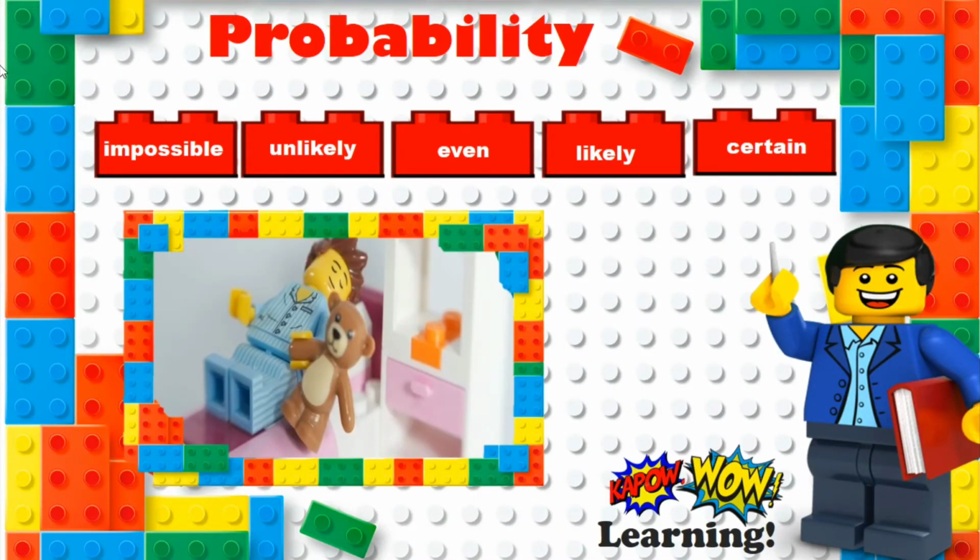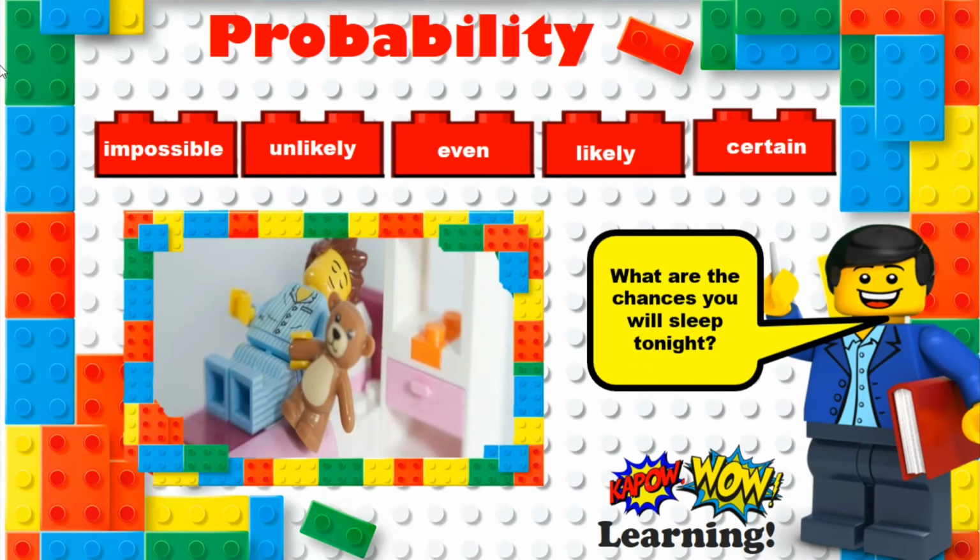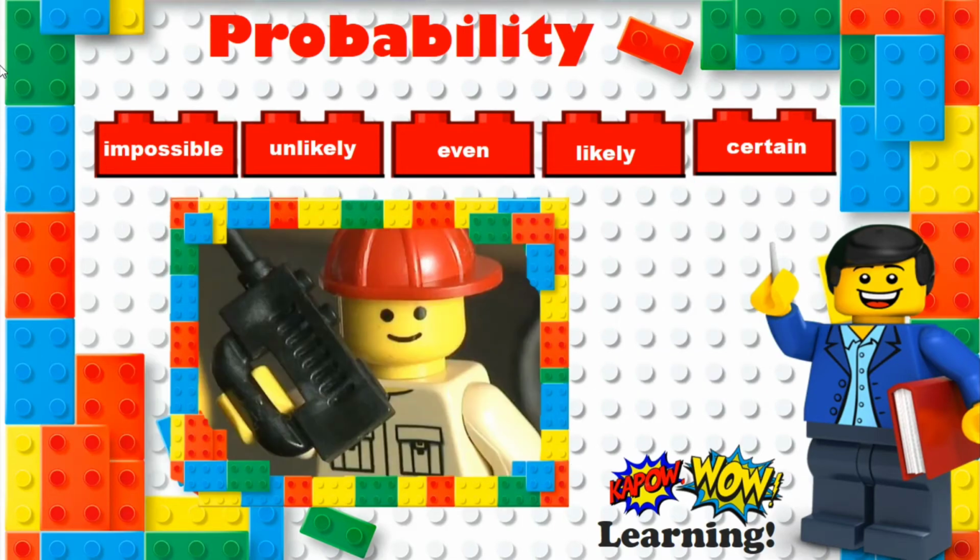Here we have a lovely, beautiful picture. What are the chances you will sleep tonight? Is it impossible, unlikely, even, likely, or certain? Remember, impossible, you definitely cannot do it or it cannot happen. Certain is you definitely can. Have a pause, have a thought. You should have said certain. You will definitely sleep tonight.